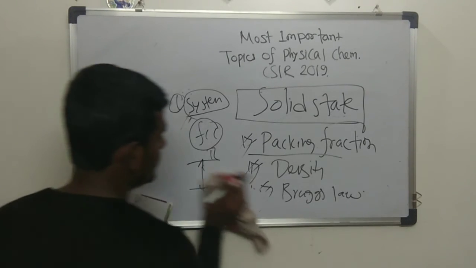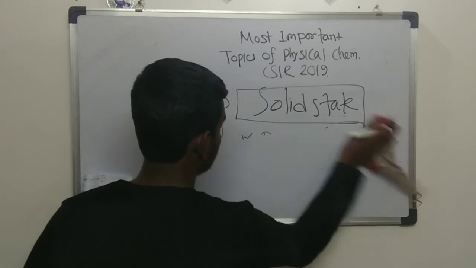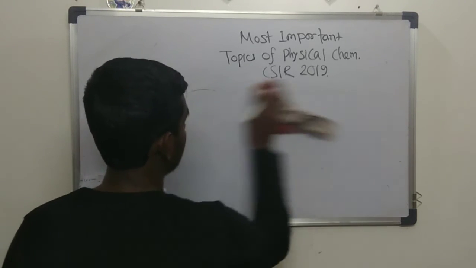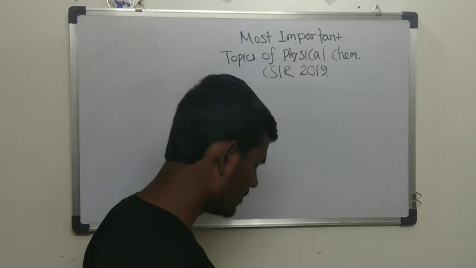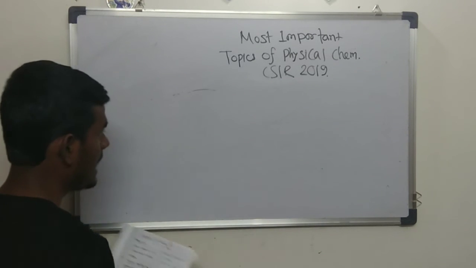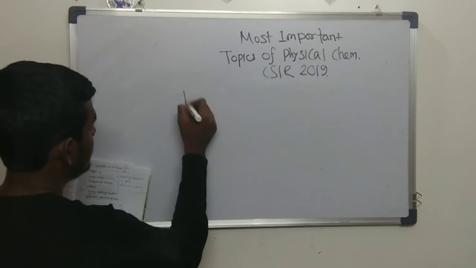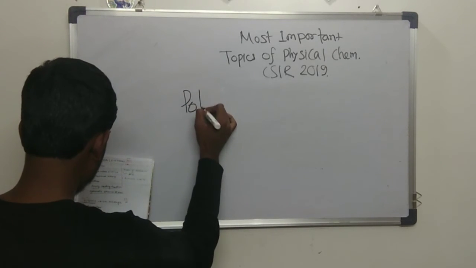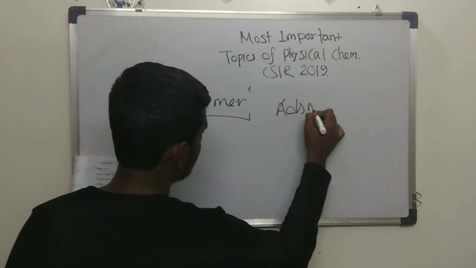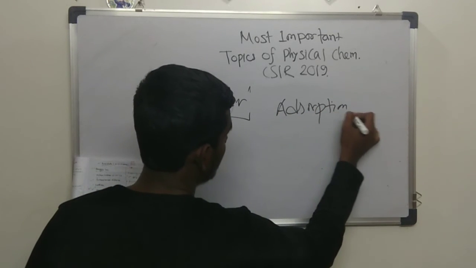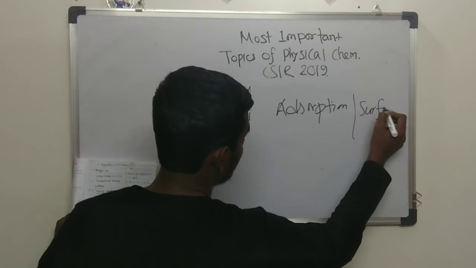What is left? Then coming to the next point, I would like to say there are 4 or 5 questions. I will just write it in a single way: polymer chemistry, adsorption and surface tension.